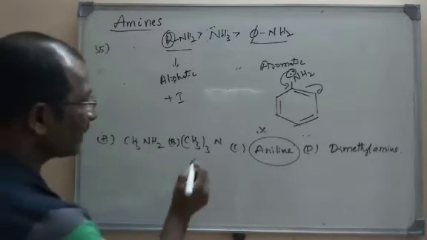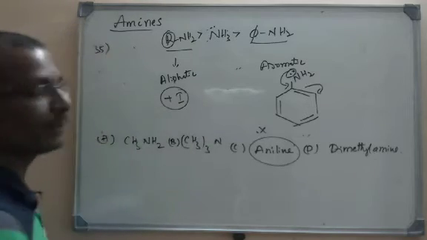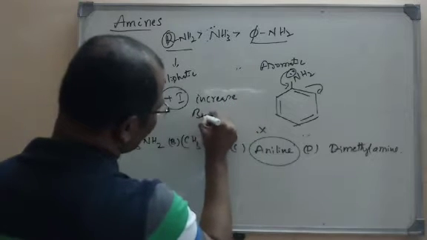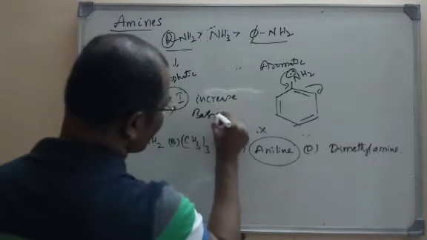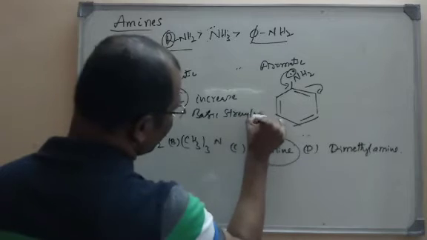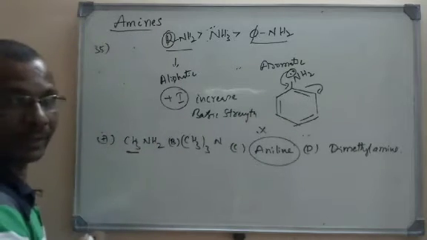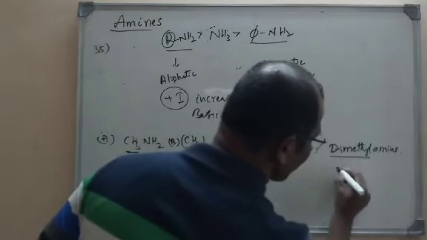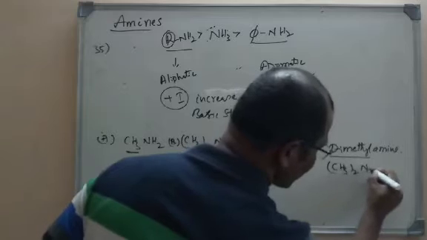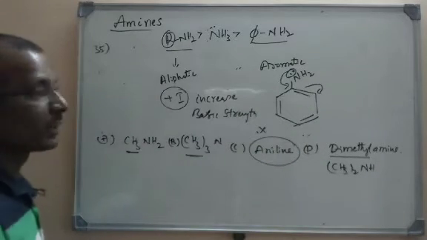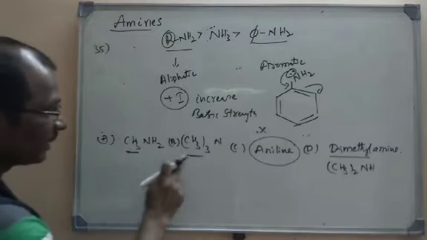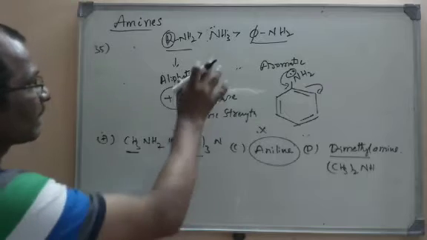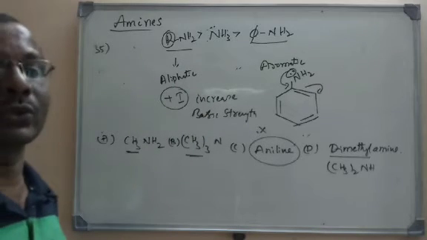If it is in the gaseous phase, I told you that plus I groups increase the basic strength. Already we have studied in theory. Here one plus I group is there in methylamine. Here three plus I groups are there in trimethylamine. And dimethylamine means CH3 taken twice with NH. As per only plus I groups, trimethylamine has more plus I groups, three methyl groups, so it would be more basic. But the question is in aqueous solution.